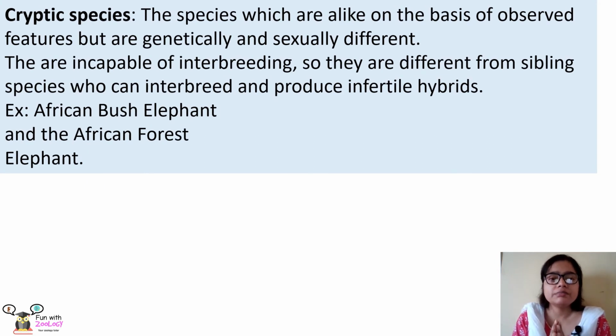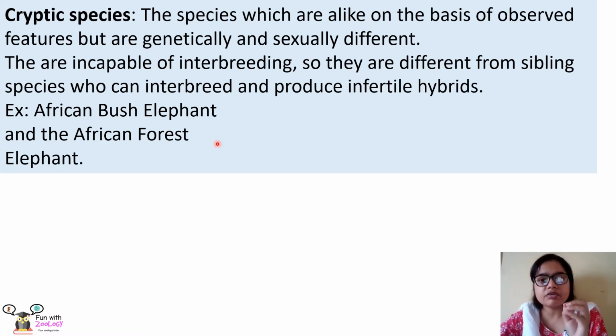Next, we will learn about cryptic species. Now, we shall discuss it in detail because it is very similar to the sibling species. But cryptic species are a bit different from the sibling species. These cryptic species are alike on the basis of the observed features, but are genetically and sexually different. Means again, the cryptic species are morphologically similar or morphologically alike. That means the features that we observe are same or similar, but they are genetically different as well as sexually different. So they are completely incapable of interbreeding.